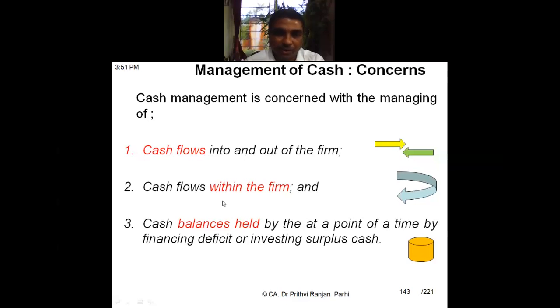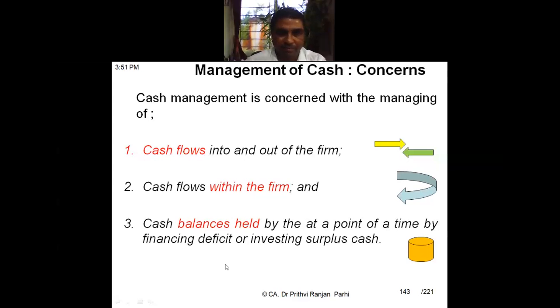Cash flows within the firm. Within the firm, cash may be available. Maybe in one branch cash is available, in another branch cash is not there. So that has to be managed through inter-branch transfer. Or one department is rich with cash, and in another department there is a shortage of cash on a particular day. How that aspect has to be managed. That is the cash flow within the firm. Okay. Third concern.